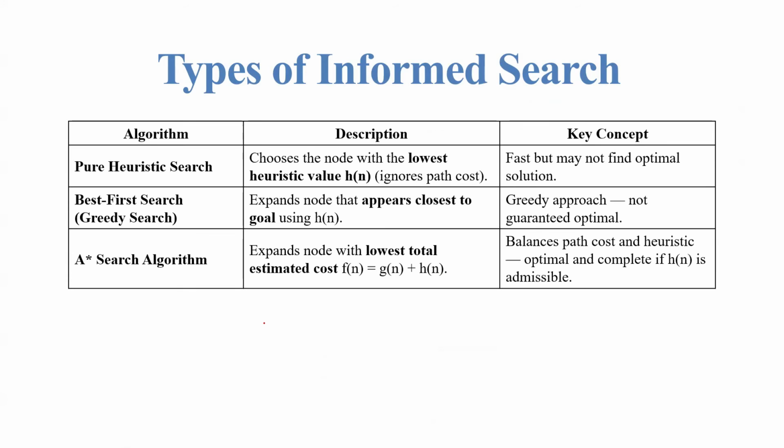So what is pure heuristic search? It chooses the node with the lowest heuristic value, that is h of n, and ignores the path cost. It is not going to consider the path cost. The key concept of pure heuristic search is that it is fast but may not find the optimal solution.